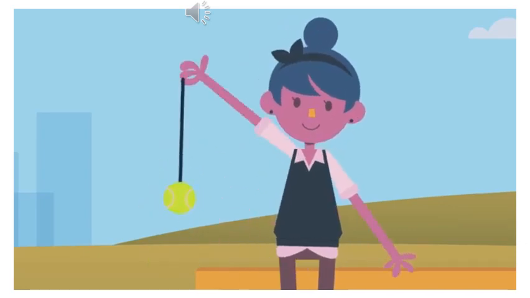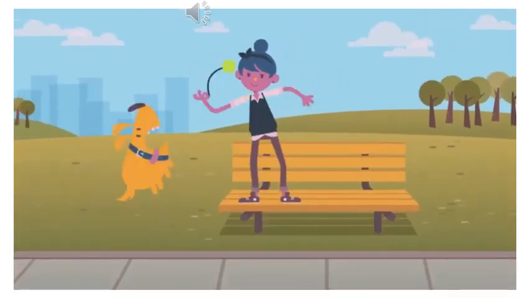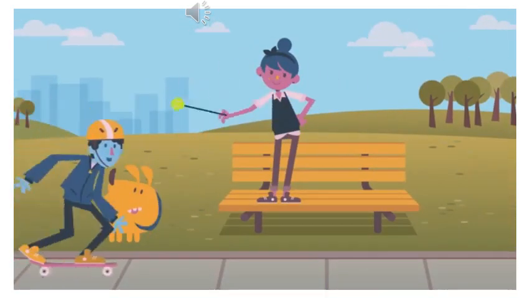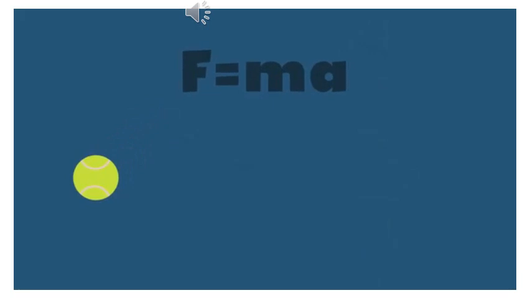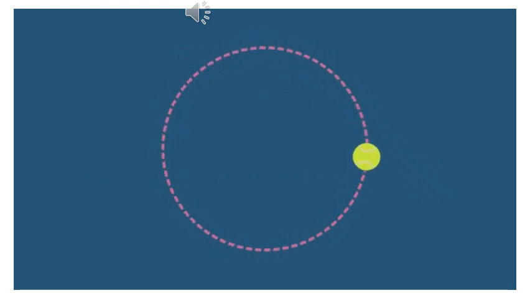Imagine you've got a tennis ball attached to a piece of string, and you start swinging it in circles. Whoa now, watch out for your buddy. Let's take a closer look at the fascinating physics of this simple action. You've probably heard of Newton's second law of motion as it relates to objects moving in a straight line. Turns out, Newton's second law also tells us about the net force on an object as it moves in a circle. When an object moves in a circle, its velocity changes direction. Since the velocity is changing, that means we have an acceleration. And we know from Newton's second law that if we have an acceleration, we have a net force.